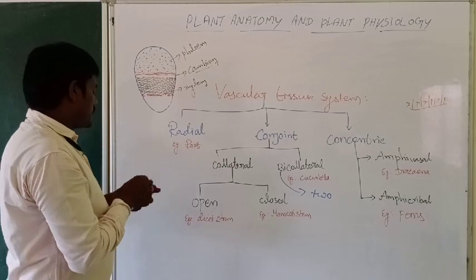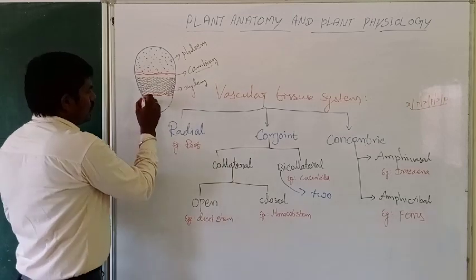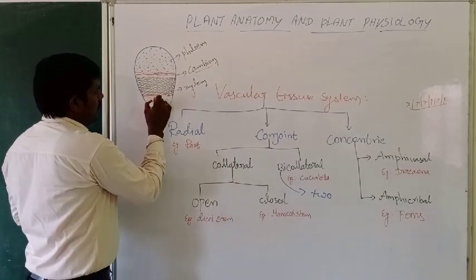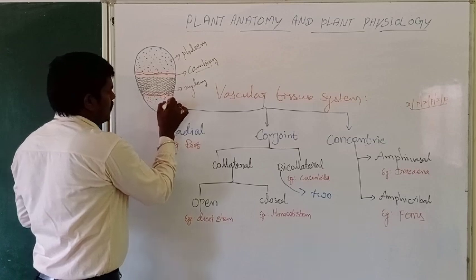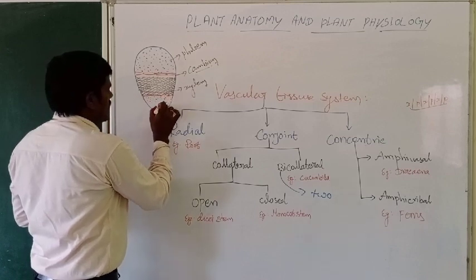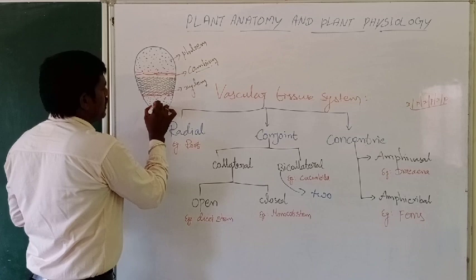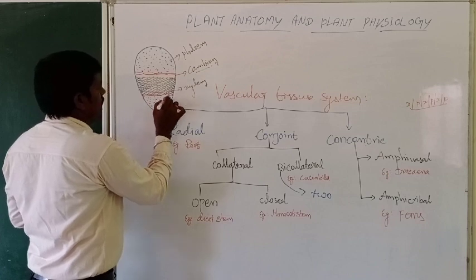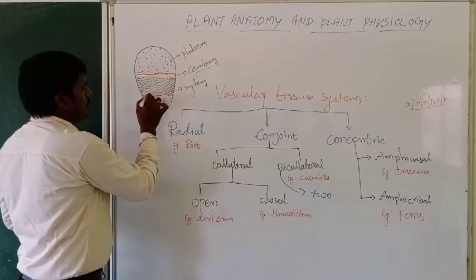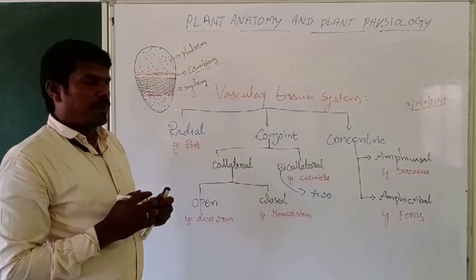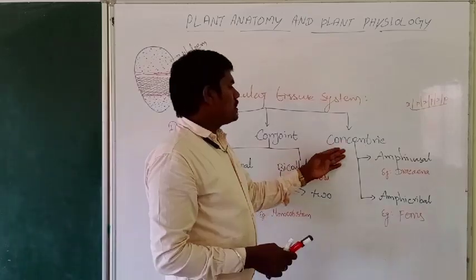So the two sides having a cambium layer is called a bicollateral vascular bundle. A good example of bicollateral is Cucurbita. And then finally, concentric.